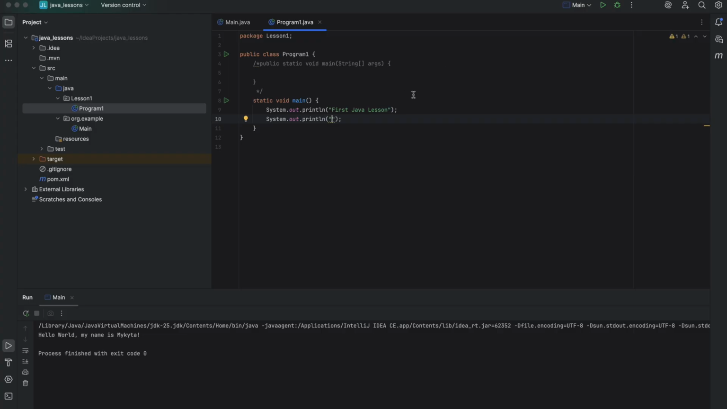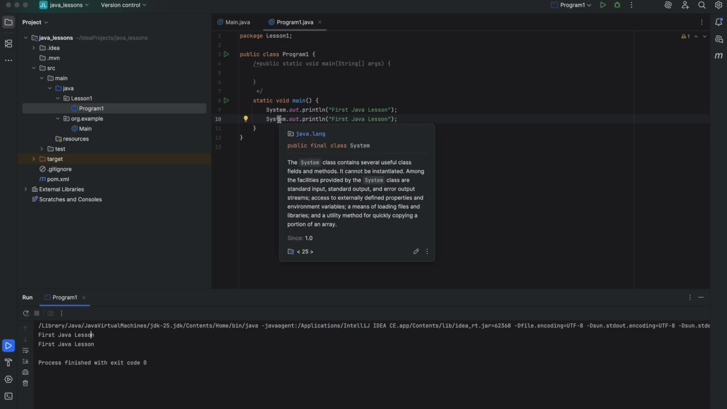Then type the same. Copy it. First Java lesson, and execute. Run. As you can see, in both cases, we see the proper output. Let's break it down. So, system.